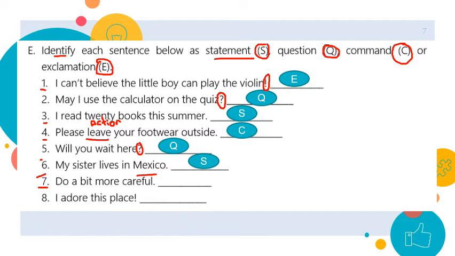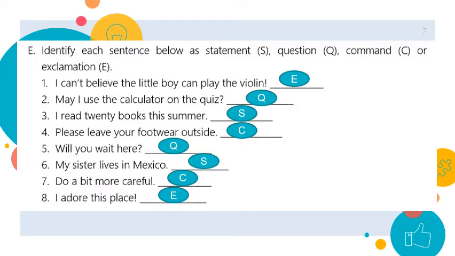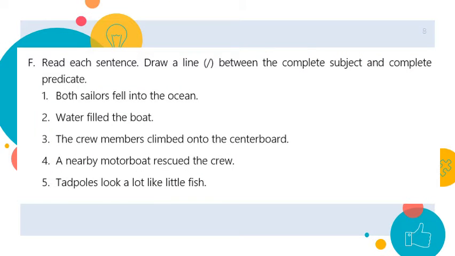Do a bit more careful. Be a bit more careful. Okay, so this one is a command. Number 8, I adore this place. Adore means love a lot. So this one has feelings, so it's an exclamatory sentence.